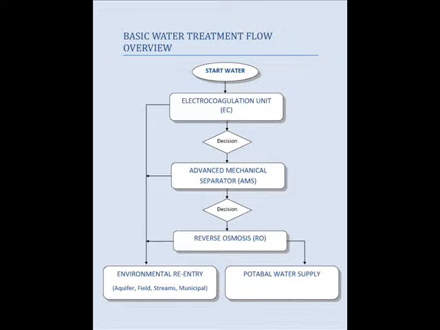However, depending on the application, perhaps only the EC unit is needed to clean the water to an acceptable level for disposal for reuse water. Sometimes the AMS system is needed and the process ends there, and sometimes the process ends with the reverse osmosis system. It all depends on the application, and this is just a basic flow chart to get an idea of how the plant operation works.